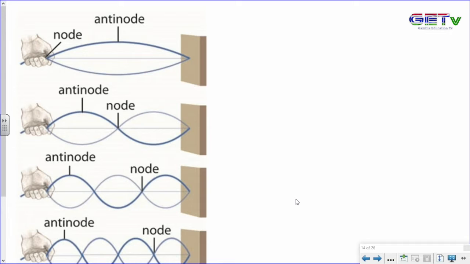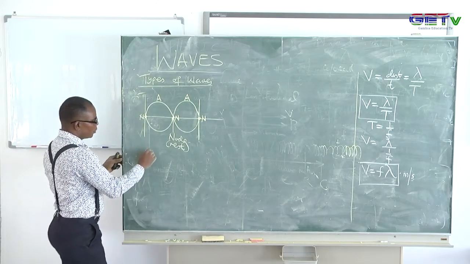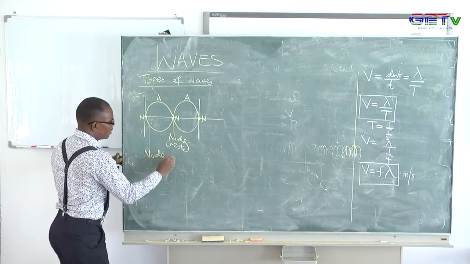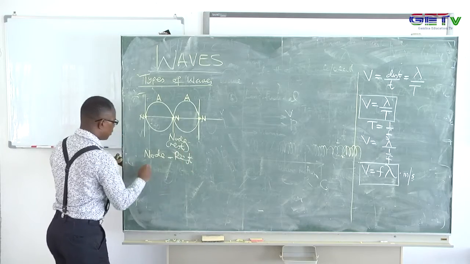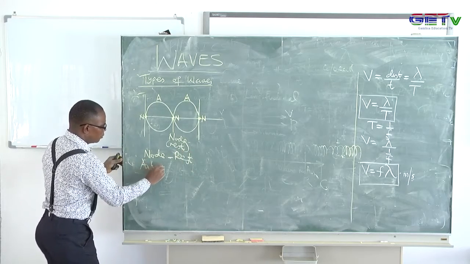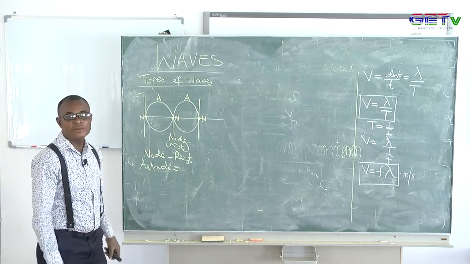But there's a point on this profile where you see the wave suffer a maximum displacement. That point where the wave suffers maximum displacement is an anti-node. So there is an anti-node, there is a node. A node is where there is little or no displacement, that is, the wave is at rest, and we'll have the anti-node. The anti-node is the point where the wave suffers maximum displacement.